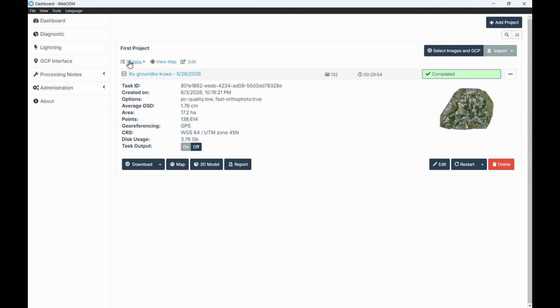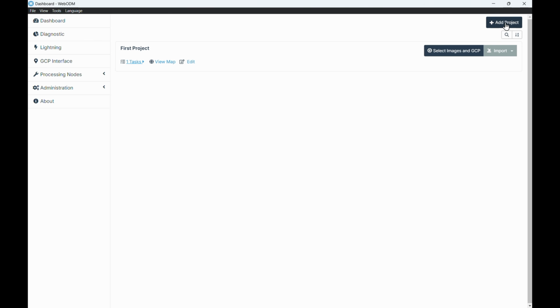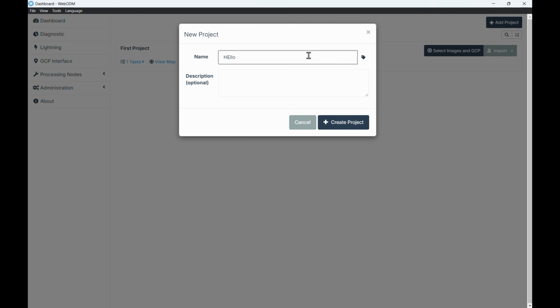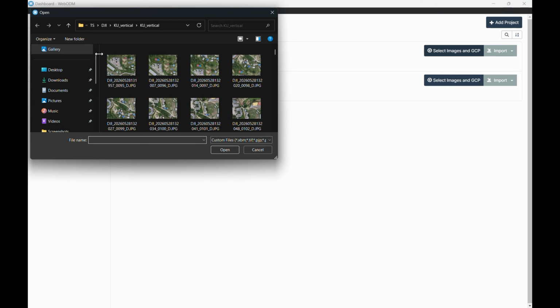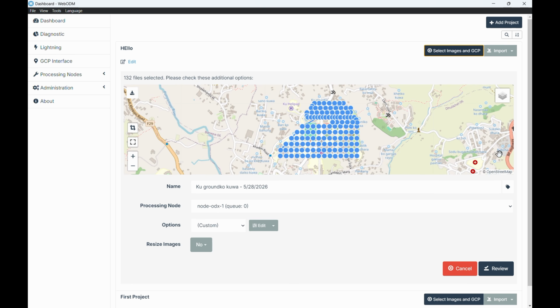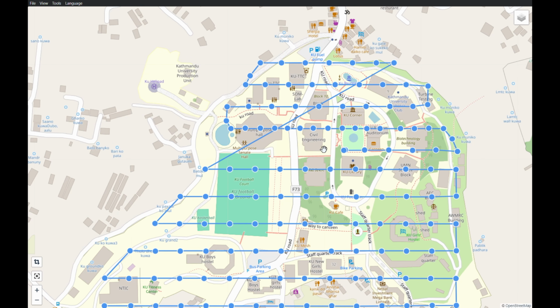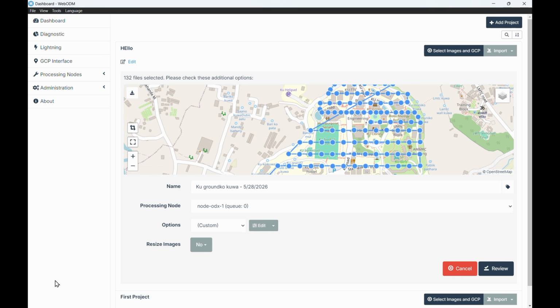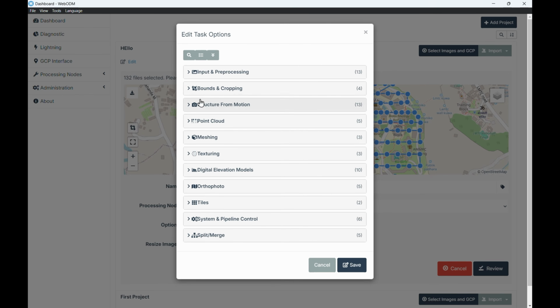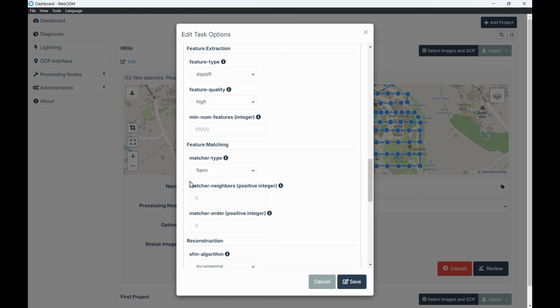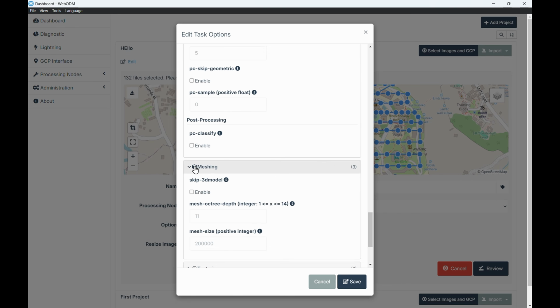Here is me creating a new project and giving it a quick name. Then I import all 132 drone captured images covering the overall area of Kathmandu University. These blue dots here represent the camera positions of the drone where each photo was taken during the flight. For this test run, I am keeping all the processing options in their default settings, like so.